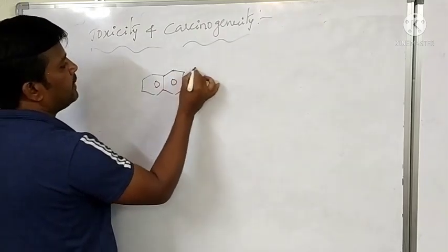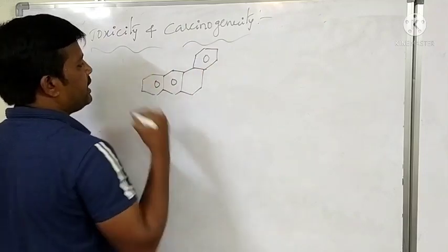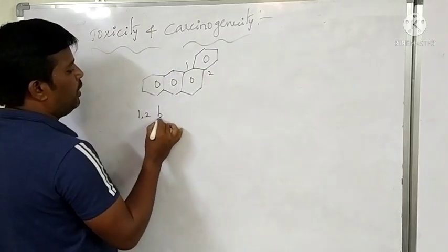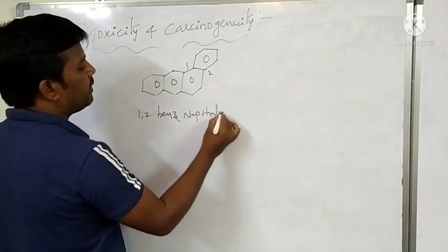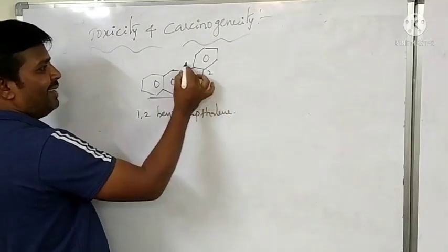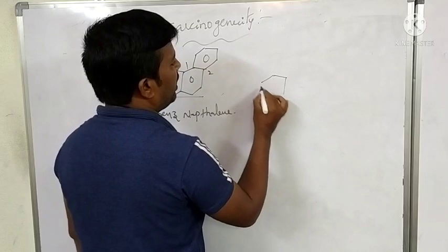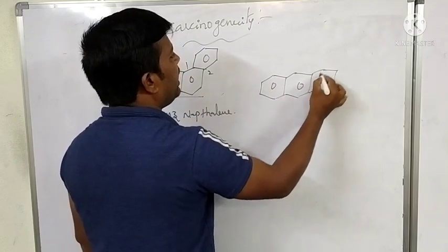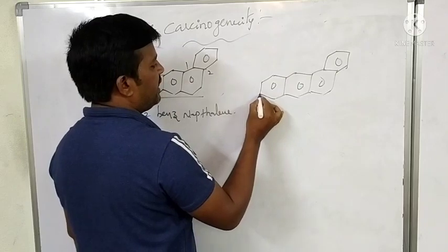The examples are based on naphthalene. This is 1,2 benzanthracene, where three rings are fused to one another. That is naphthalene, with another benzene attached at the 1,2 position. Another example is the same naphthalene, with another benzene attached here and another attached here.